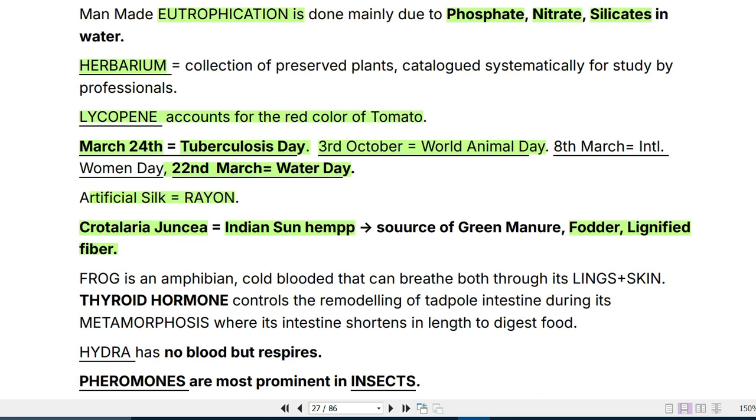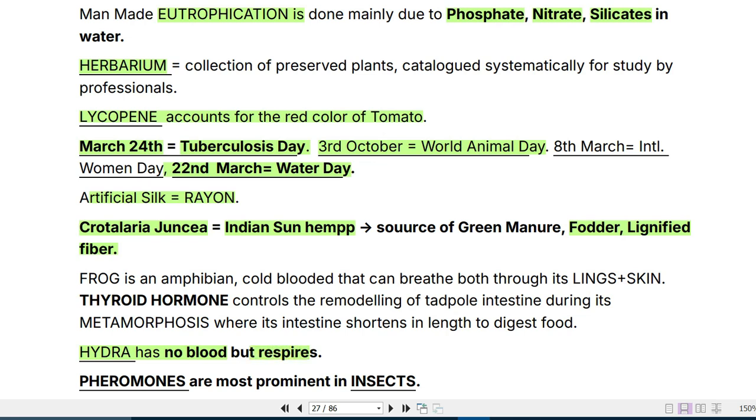Now, frog is an amphibian, cold-blooded, but can breathe through its lungs and skin both. Thyroid hormone controls the remodeling of the tadpole intestine during its metamorphosis, where its intestine shortens in length to digest food. Now, Hydra has no blood. It comes under the same category as, I think, amoeba.